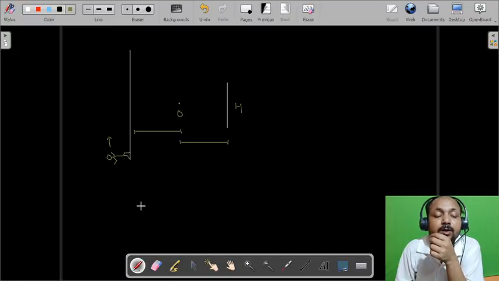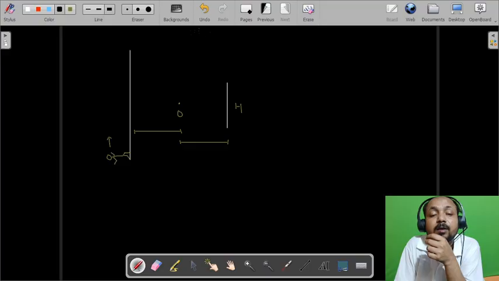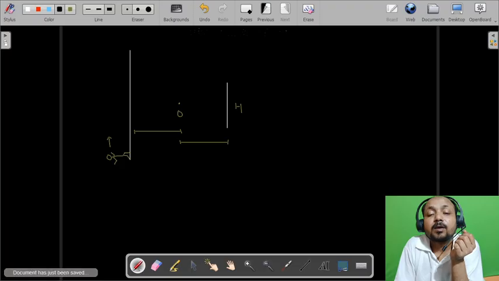So let's say, find the length of road up to which the man can see the image.